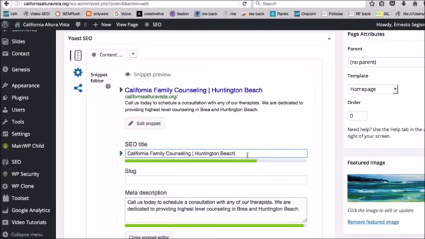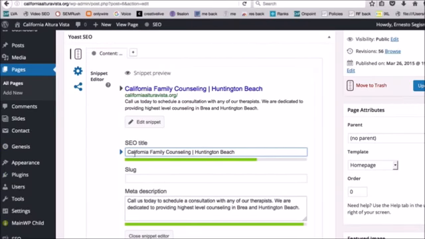Okay, the other thing you need to know about titles is Google always looks at what you put first, the stuff that's on the very left, the stuff that's very first in your title tag, and you want to make that your keyword. So what we're trying to rank for is therapist in Huntington Beach. So what I want to do is at the beginning of the SEO title, type in therapist in Huntington Beach. All right, we'll get rid of this stuff at the end. We'll add a line or a dash or whatever to kind of separate the main keyword from the rest of the title. So therapist in Huntington Beach is our main keyword that we're going for.